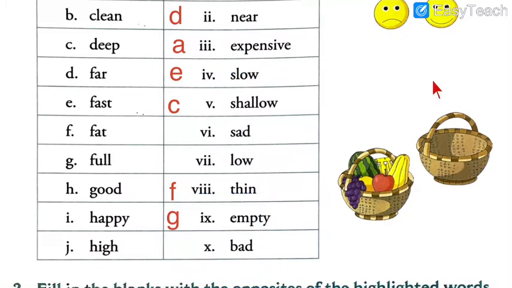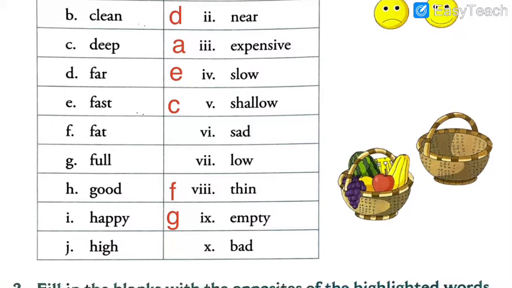Now you see the example is right here. This basket is empty because nothing is there inside it. But this basket is full of fruits. See, fruits are filled right from the bottom till the top of the basket. So when anything is filled up till the mouth of the container, we call that full.